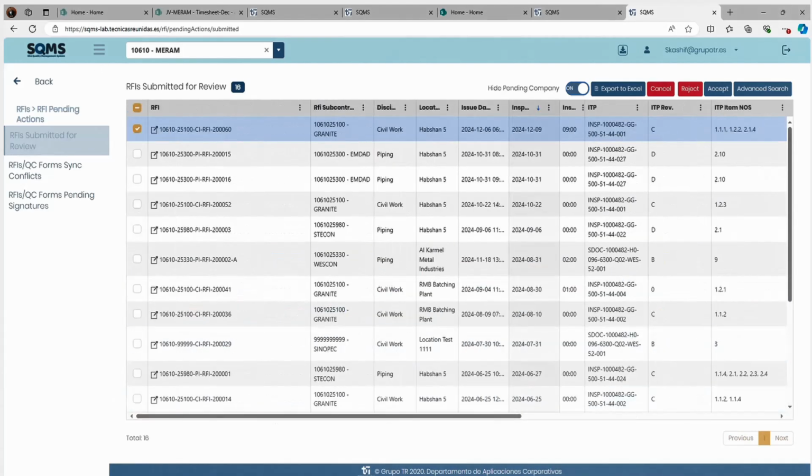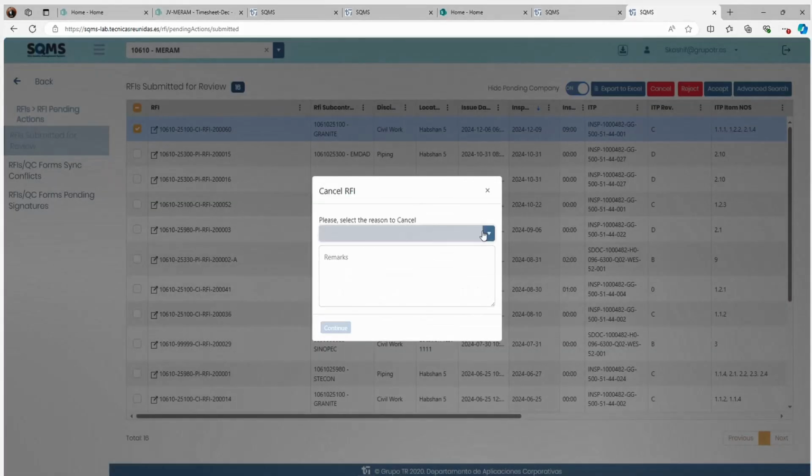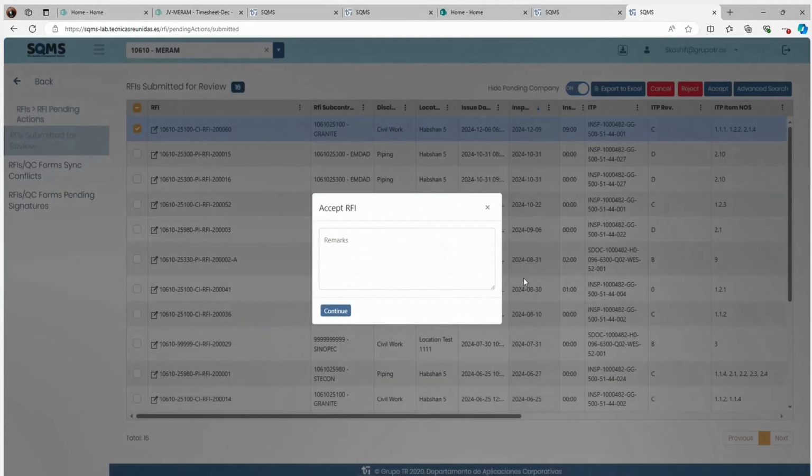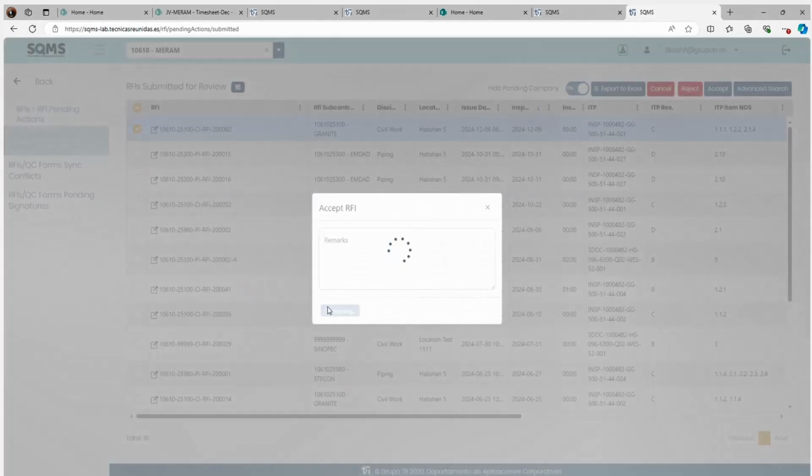Okay. So they will check, and if everything is okay, they'll accept. If they want to cancel, they have to write the reason why they're canceling the RFI: an IT issue, the scheduled work is not there, or any unavailability. Or if they want to reject, they give the reason, maybe the minimum notice period is not there or the job is not ready. Then they can reject the RFI. And if everything is okay, they will accept. Let's say everything is okay, we'll accept the RFI.